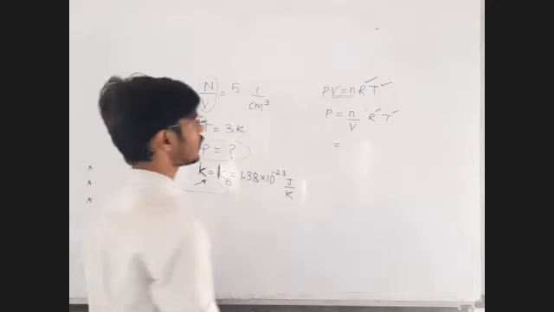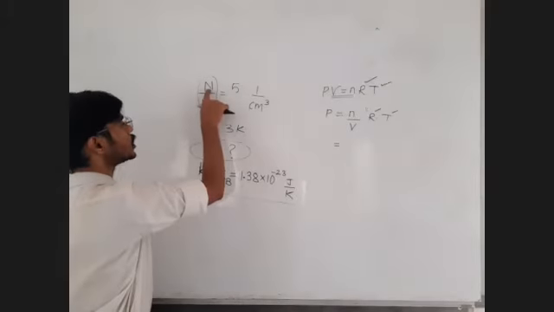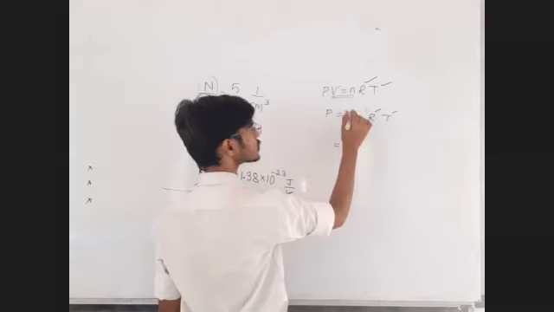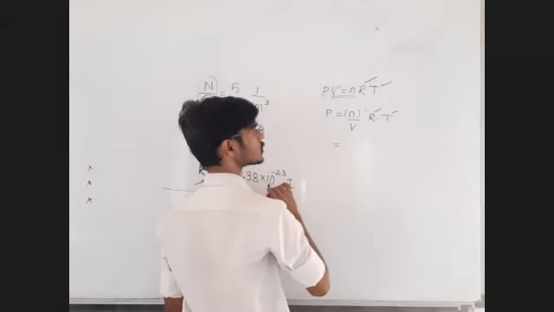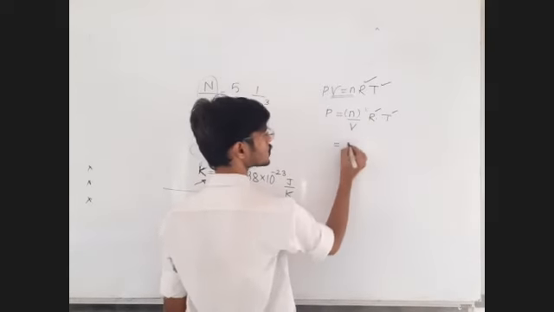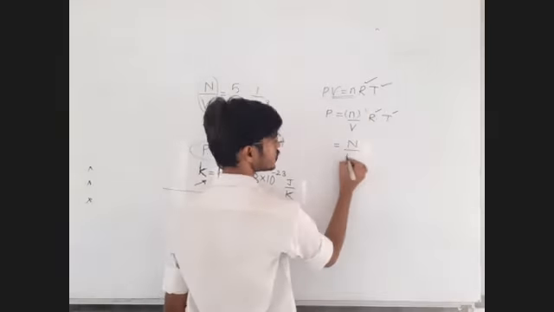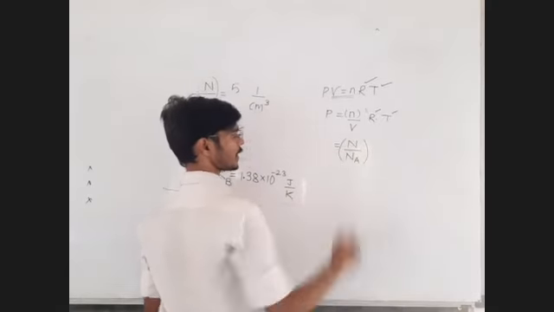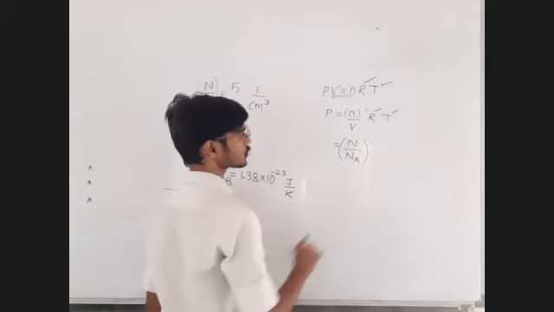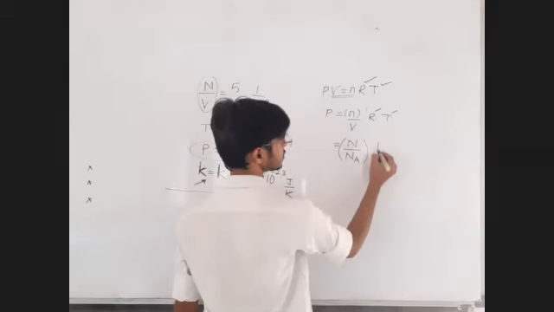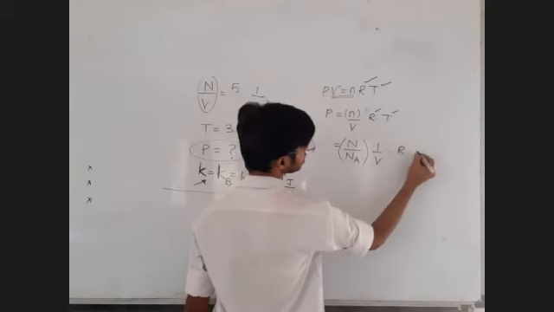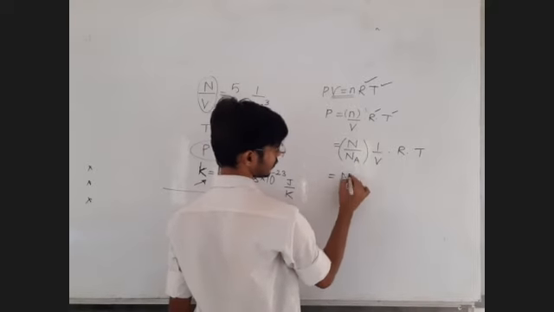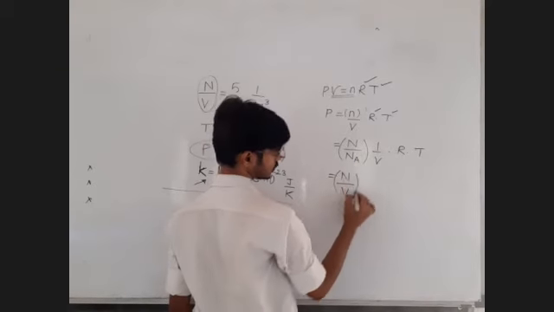Now, let us try to bring this number of molecules per unit volume into the equation. Can I write the total number of moles as total number of molecules divided by Avogadro number? I will get the number of moles. Now this 1 upon volume as it is, into R as it is, into T as it is. Now let me write together the number of molecules per unit volume in the same bracket.